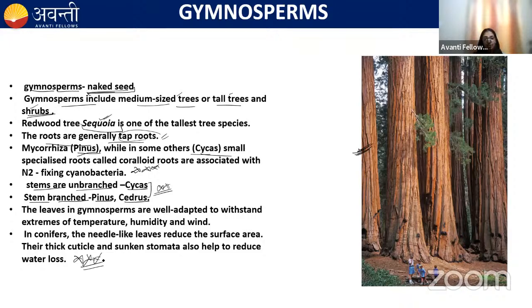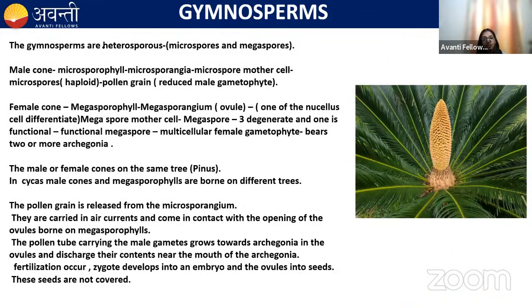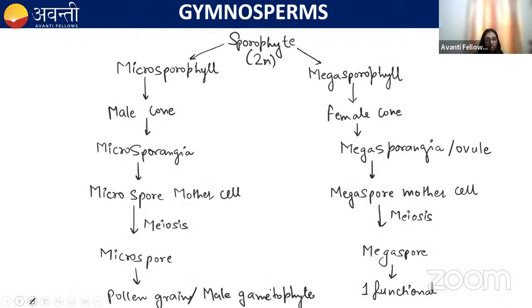Okay, please remember this point that the leaves in gymnosperms are well adapted to withstand the extremes of temperature, humidity, and wind. Gymnosperms are heterosporous. Remember this, they have microspores and megaspores. Let me show you the life cycle, then it becomes very easy.